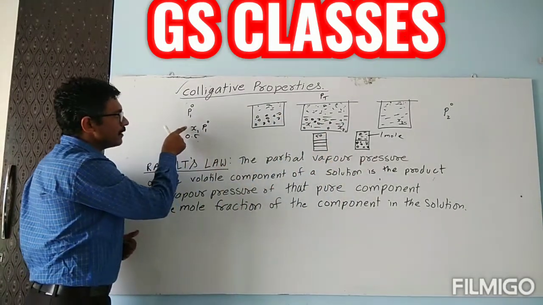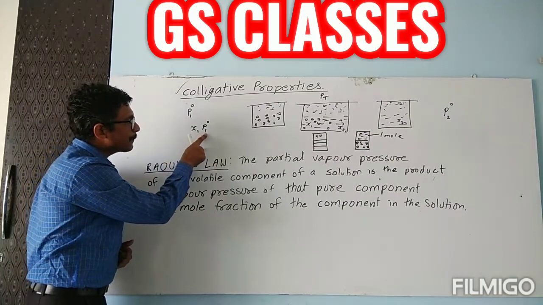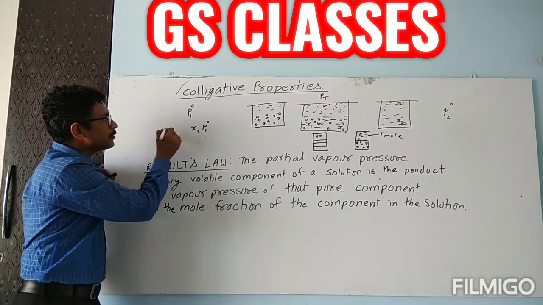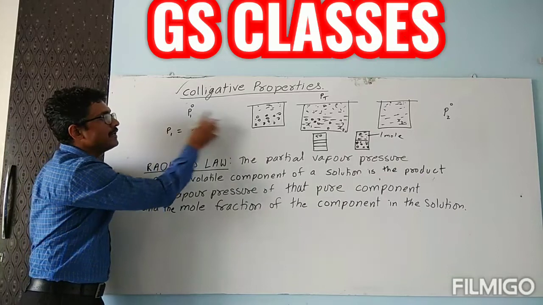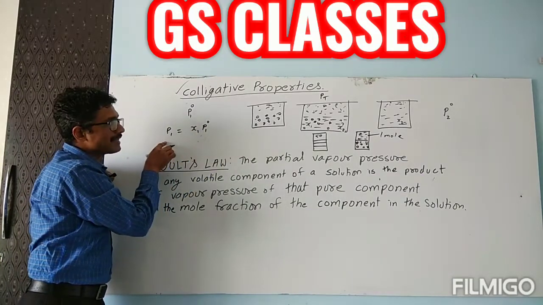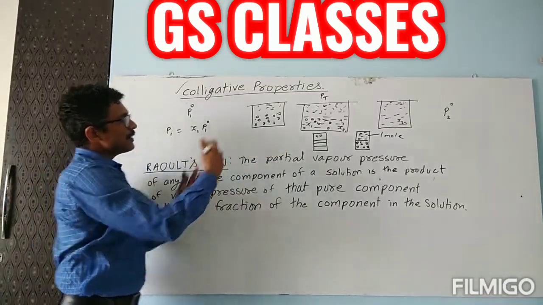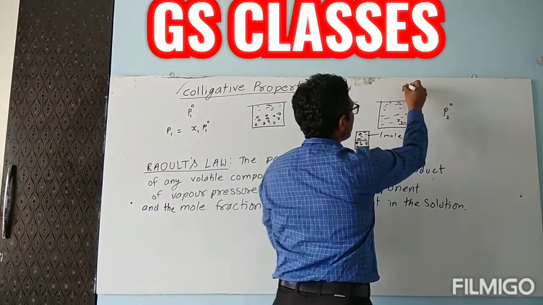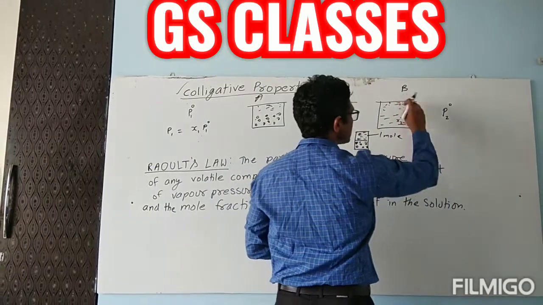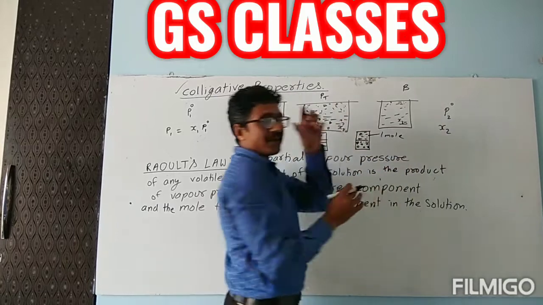So children, here, whatever is the mole fraction, into the vapor pressure of the pure component, will be the contribution of the first volatile substance, which is P1. Similarly, if this is substance A and this is substance B, substance B is having X2 as its mole fraction.